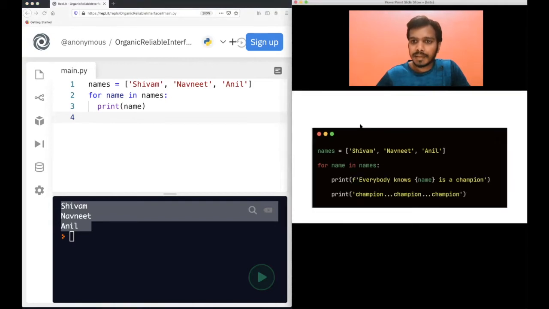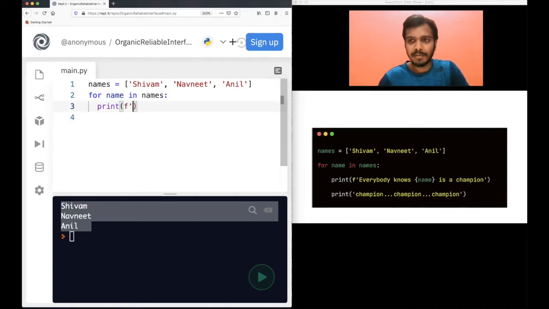Now let me write something. This is a famous song by DJ Bravo, a famous cricketer from West Indies. Everybody knows Lara is a champion, right? Similarly, I will write here: everybody knows name is a champion. If you do not remember this F statement, I have mentioned it in the first video, so do go over the first video if you do not know what an F statement is.